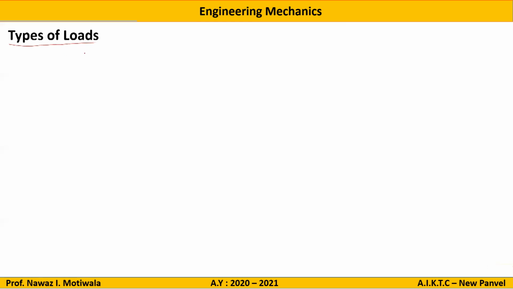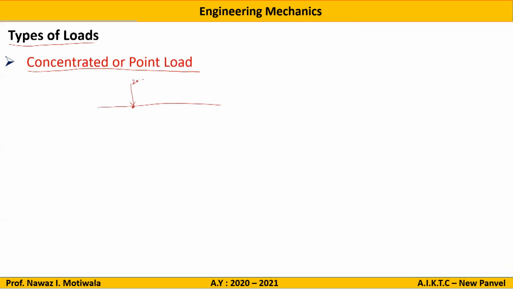Next part is types of loading. The first type of loading is a concentrated or point load. Concentrated or point load means if there is a body here and let us say there is a force acting on this particular point of 20 Newton. And let us say there is one force which is inclined acting at this particular point of 30 Newton. So this kind of force is known as a concentrated or point load acting at one particular point.